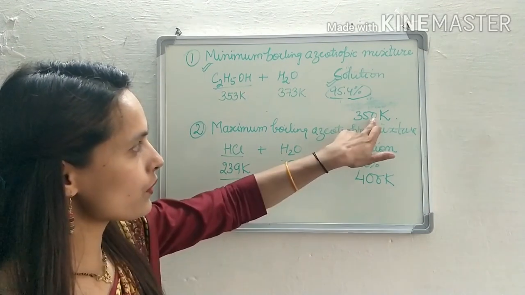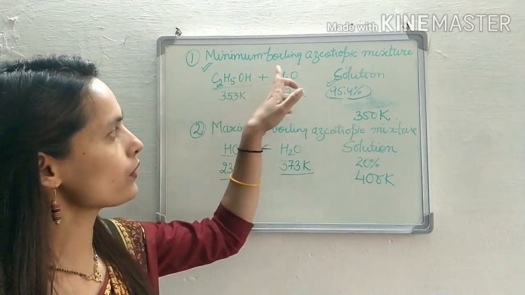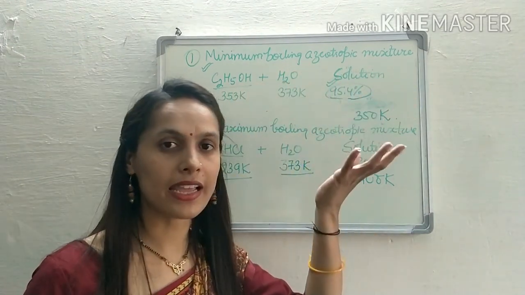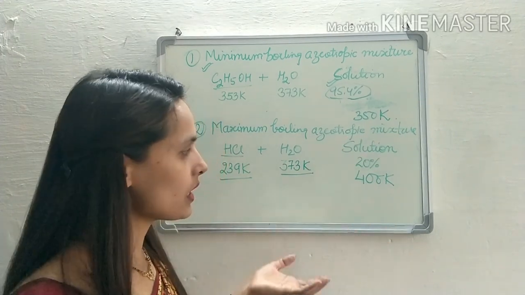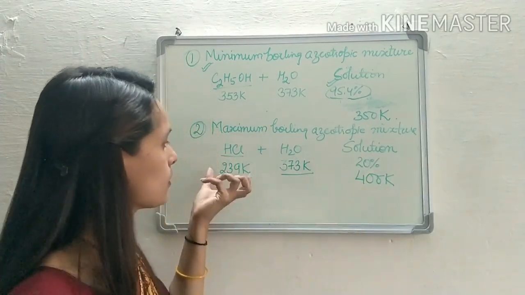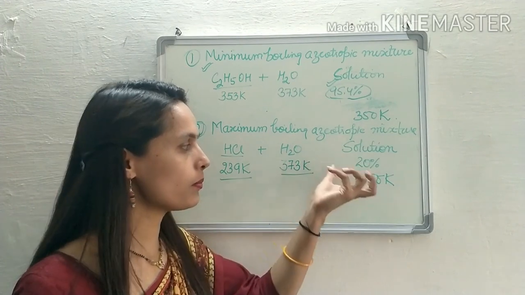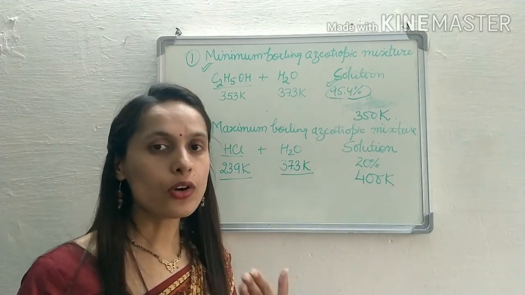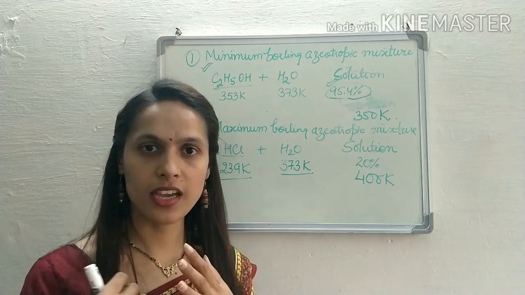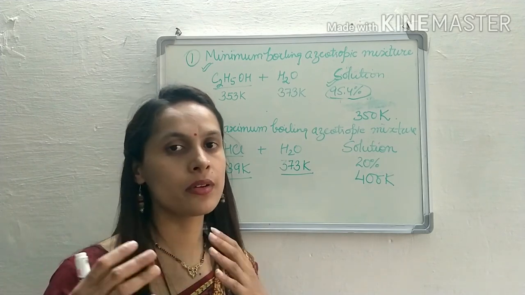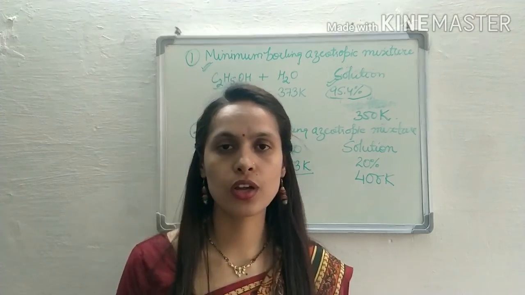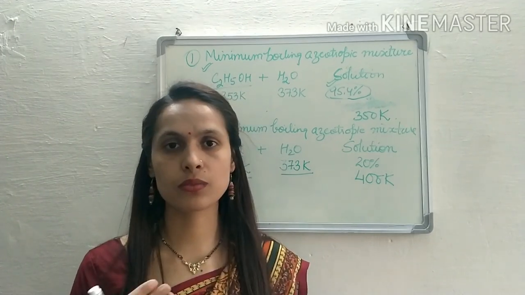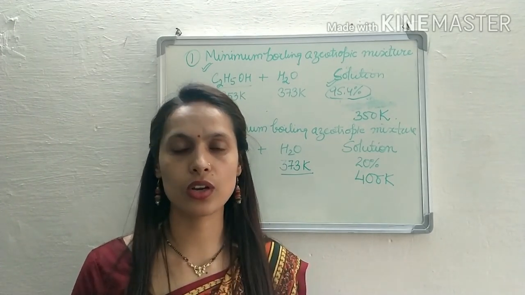So at 350 Kelvin, the solution of ethanol and water boils like a pure liquid, and similarly at 400 Kelvin, the solution of HCl and water behaves like a pure liquid, meaning they boil without undergoing any change in composition, meaning the moles of any particular component in the solution become equal to the moles of that component in the vapor phase.